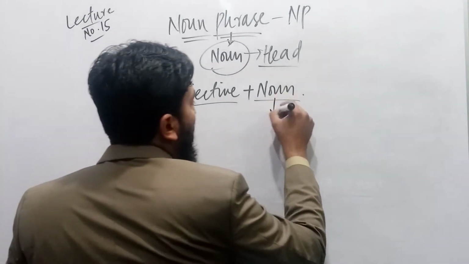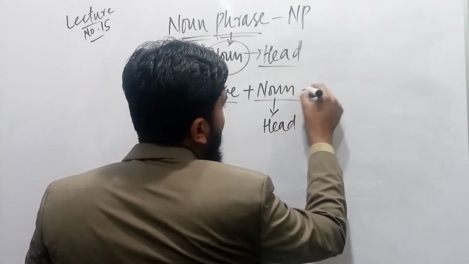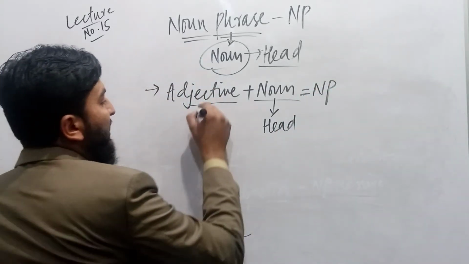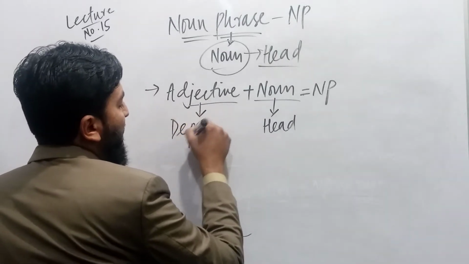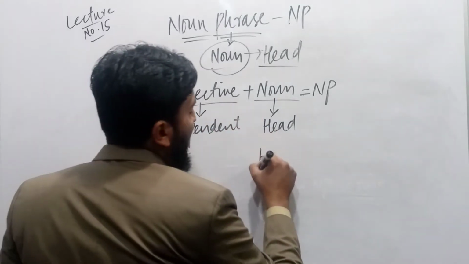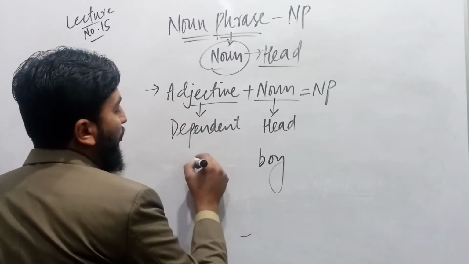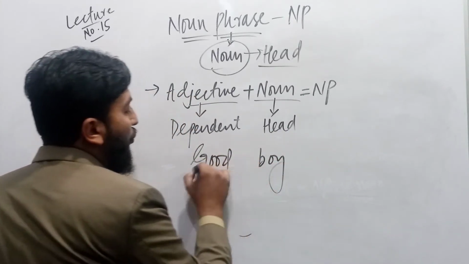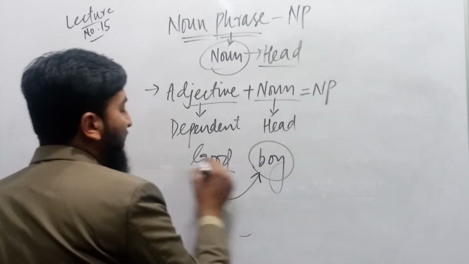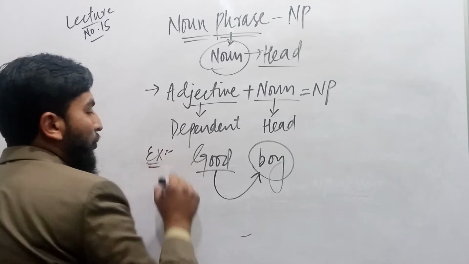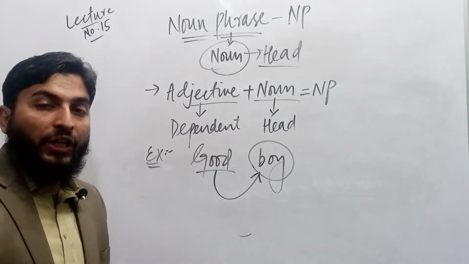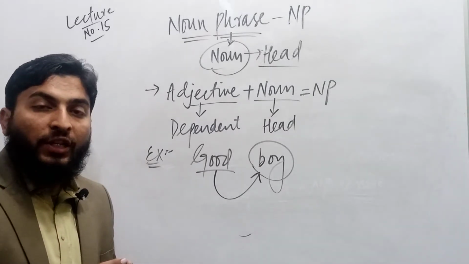This noun plays the role of head in a noun phrase, and this adjective plays the role of dependent. If I say boy, and then I say good boy, this good plays the role of an adjective because it defines boy. It qualifies boy. So boy is a word, and combining boy with another word, good, there are two words: good boy.